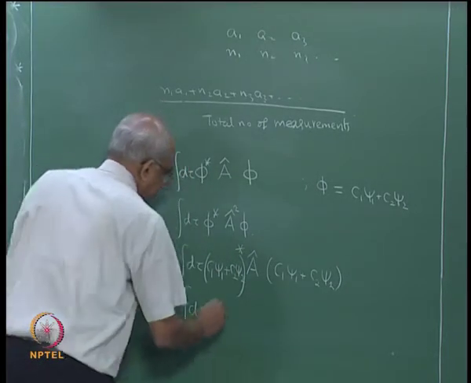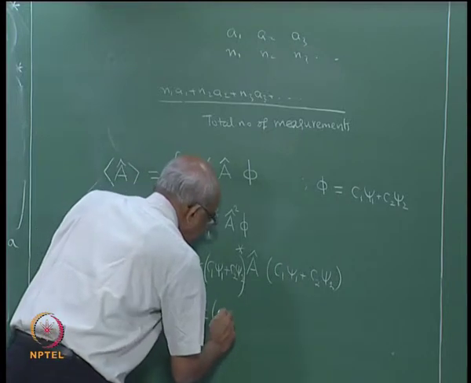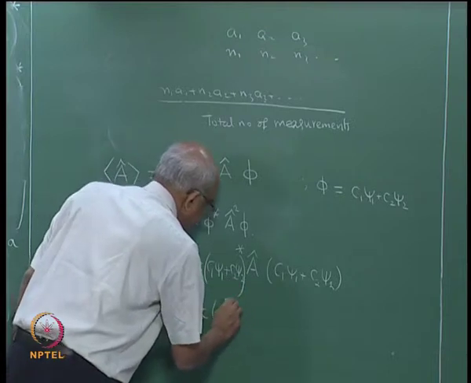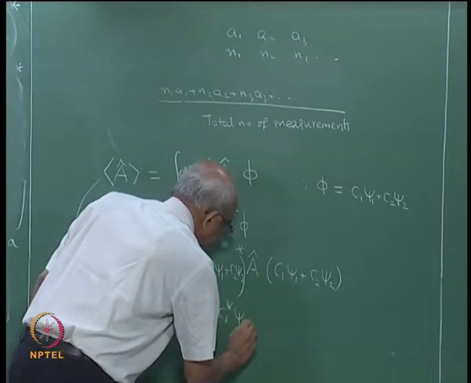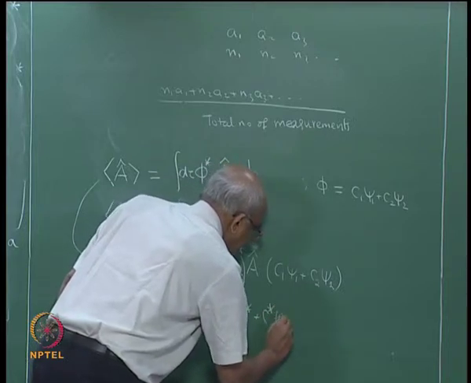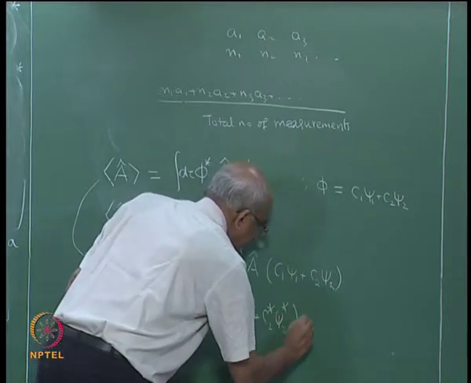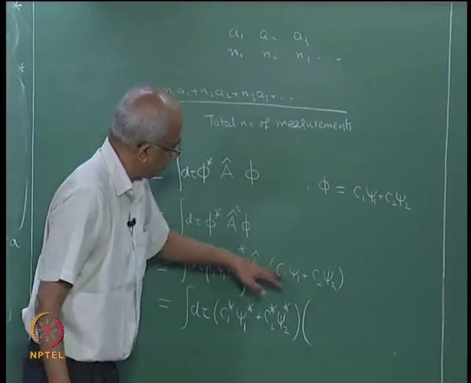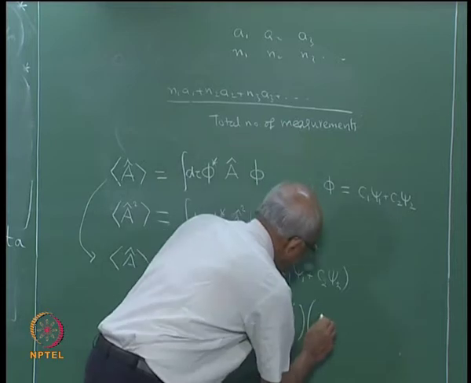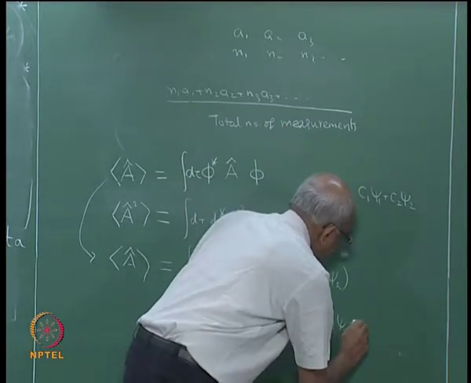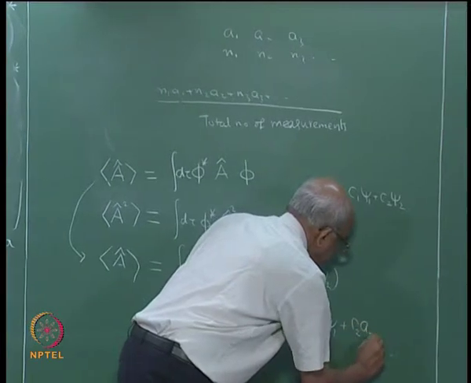d2, C1, maybe the star operation can be taken inside, C1 star psi 1 star plus C2 star psi 2 star, multiplied by this A, I am going to take it inside, allow it to operate upon these things. So, the answer will be C1 A1 psi 1 plus C2 A2 psi 2.